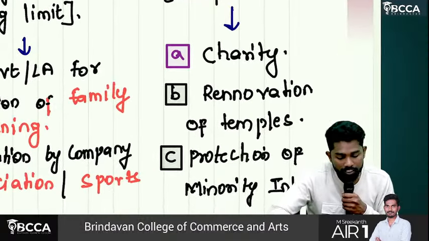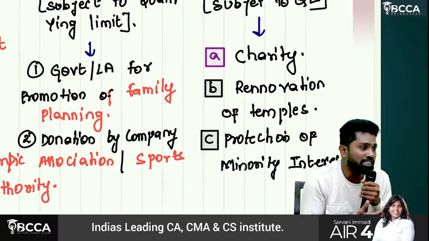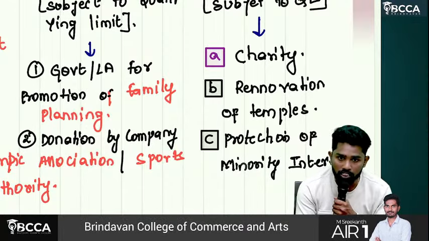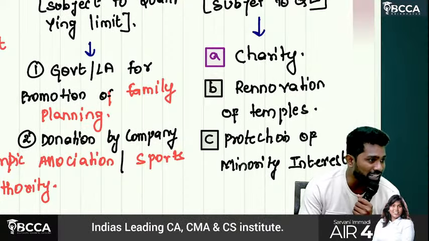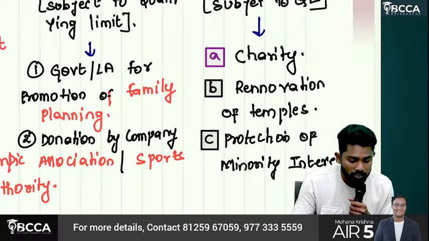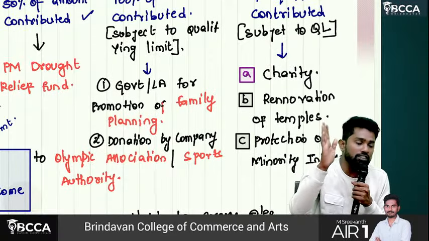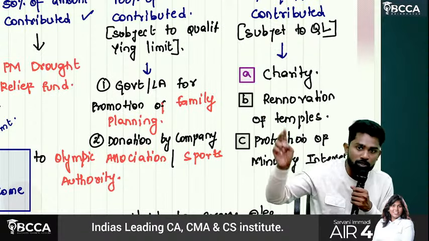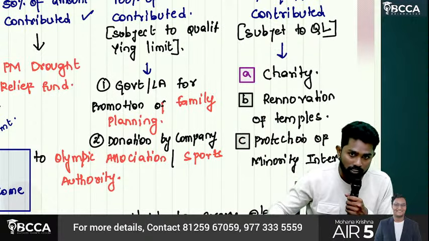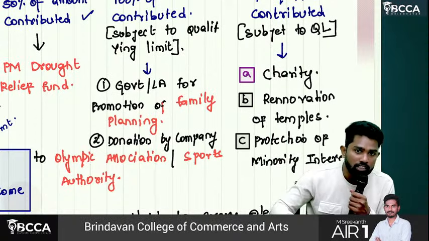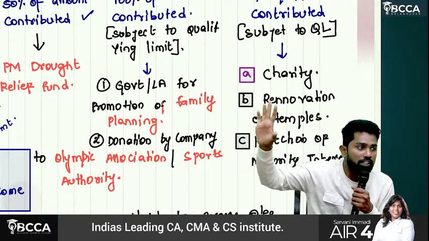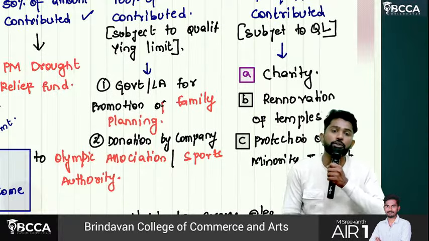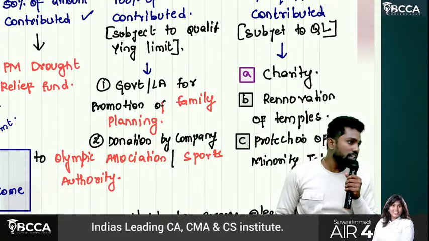But what is there in category 4? You contributed to any charitable trust or any charitable fund, or for renovation of temples and any other religious place, or for protection of minority interests. If you made a contribution to them, then they are covered under category 4. So first we should have clarity about what is category 1, 2, 3, 4. Category 1: PMCM relief funds, Swachh Bharat and Clean Ganga funds, army defense related funds, and any other national development fund. How much is the deduction, sir? 100% of the amount contributed. Then category 2, PM drought relief fund, category 2.